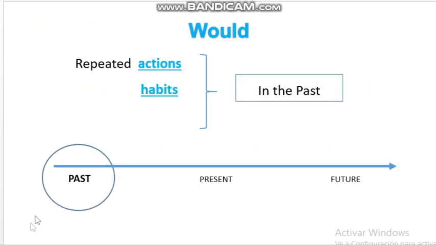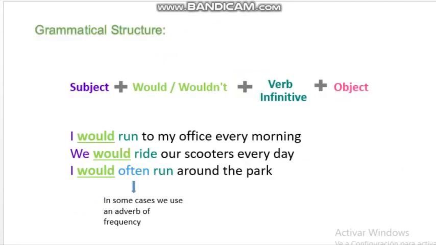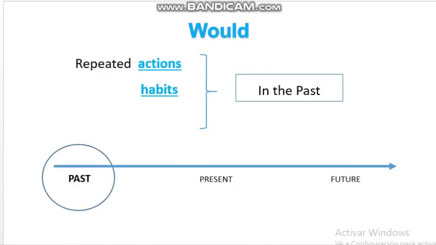Now we are going to go to the other past structure, which is would. We use would to describe repeated actions or habits in the past.